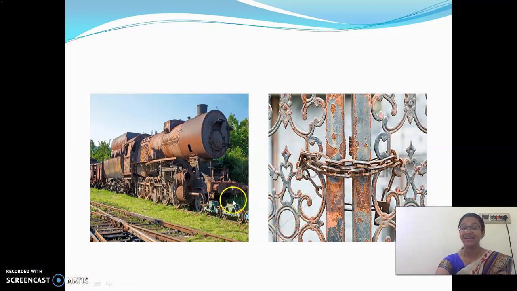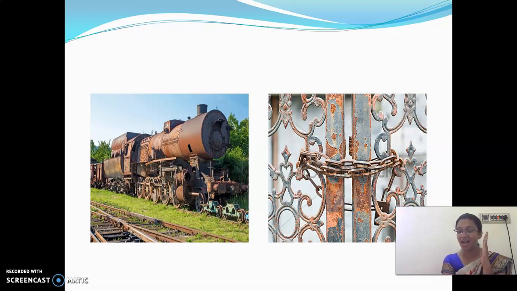Yes, rust. Have you ever seen old gates, park gates, the gates in old houses? They become rusted. Why? Due to the reaction with atmospheric air and the moisture present in the air.